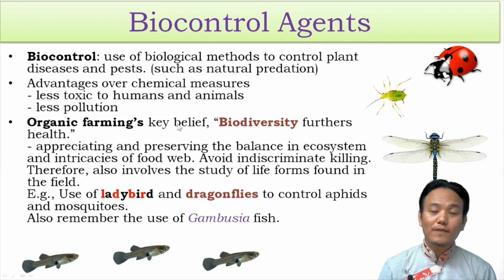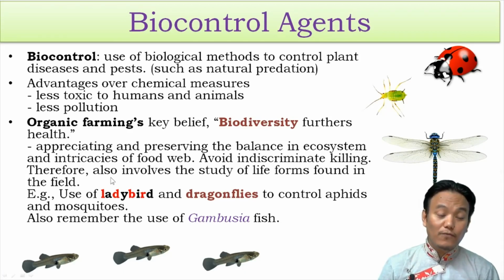Because in organic farming, there is a key belief which states biodiversity furthers health. Organic farming involves appreciating and preserving the balance in the ecosystem and the intricacies of the food web. And therefore, they want to avoid indiscriminate killing of all life forms. Right. And organic farming therefore involves the study of life forms found in the field.